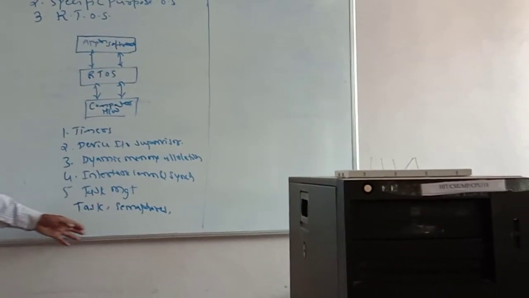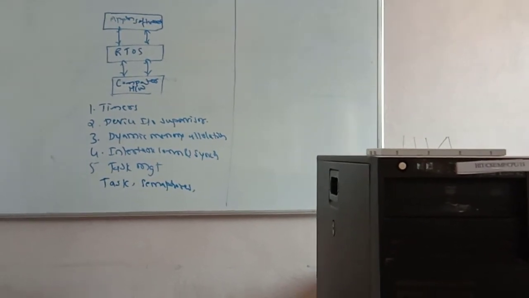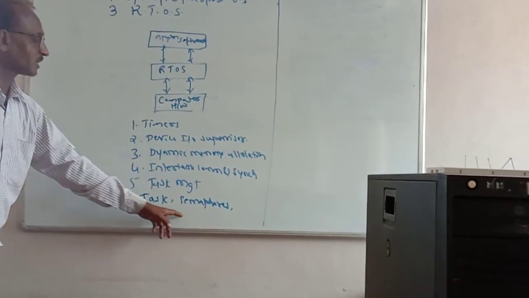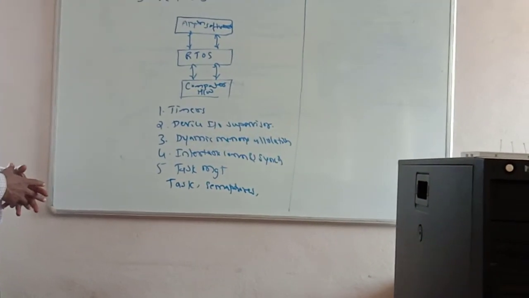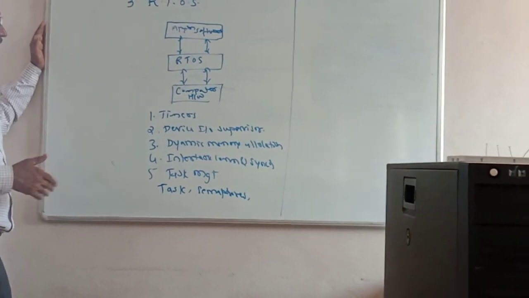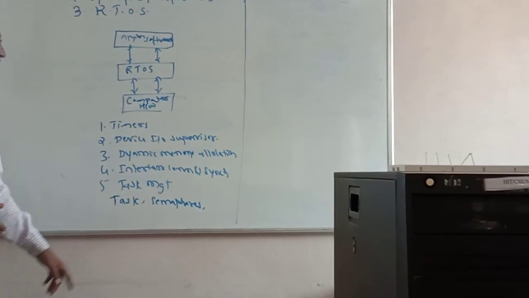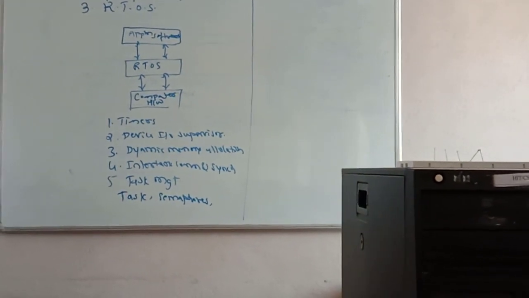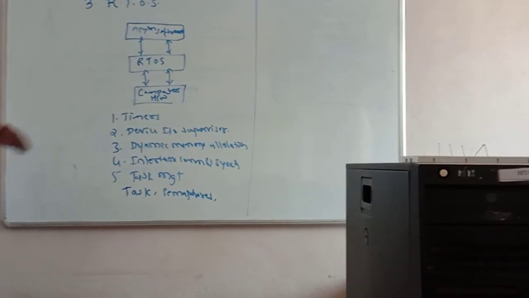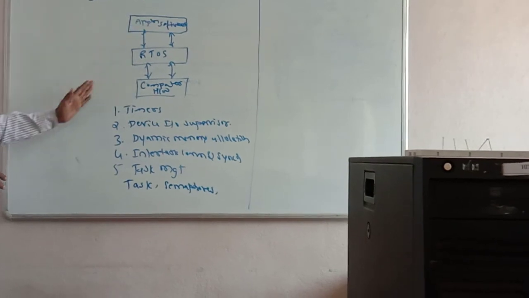Then tasks and semaphores. Task means you can fix the schedule, and according to priority the programs are executed. Priority based task levels. And semaphores provide the programs according to the time schedule. Whenever task 1 is completed, the semaphore is alerted, then it immediately selects task 2. In this way, the process is continuous. Then this RTOS is useful for real time applications.